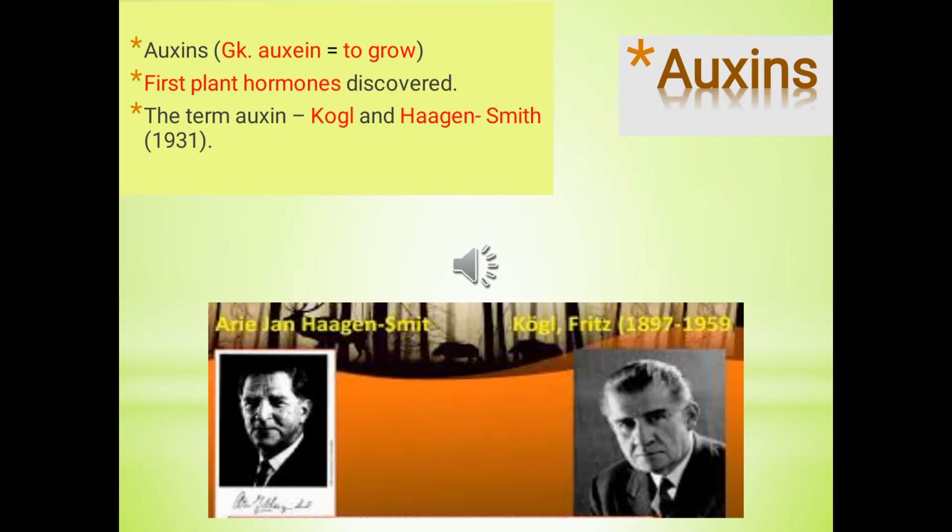Now we are going to learn about auxins. Now we can study all these hormones in detail. Number 1, auxins. The word auxin was derived from the Greek word auxein, which means to grow, and they were the first plant hormones discovered. The term auxin was introduced by Kögl and Haagen-Smit in the year 1931.